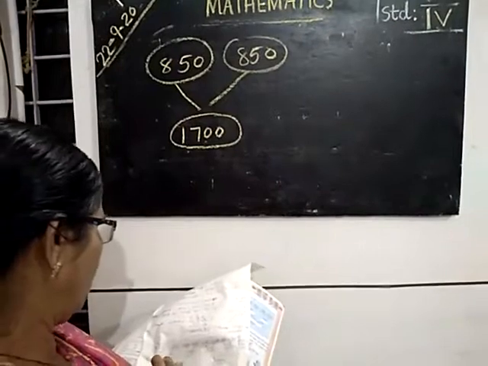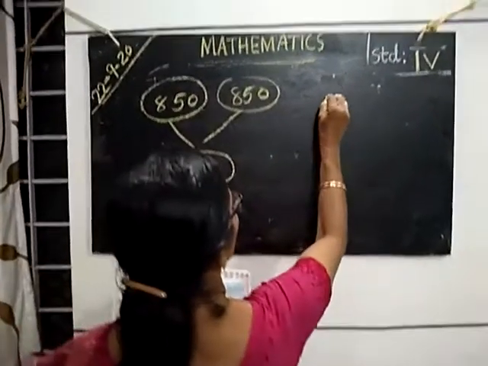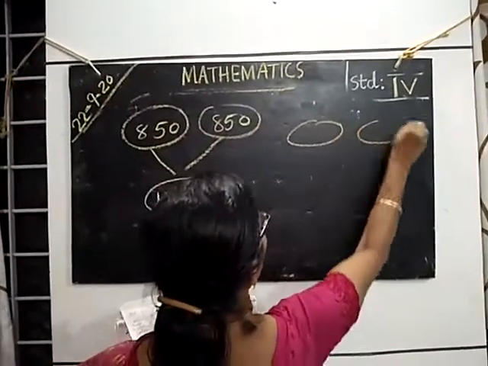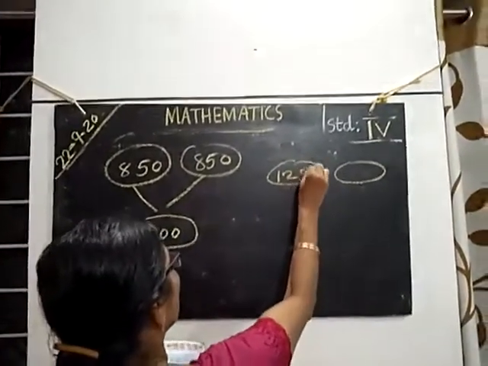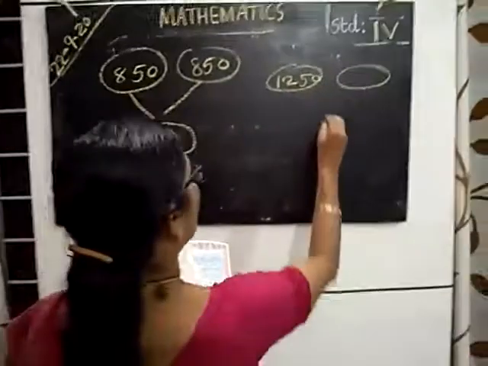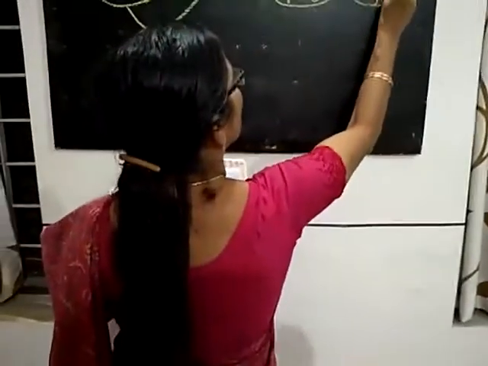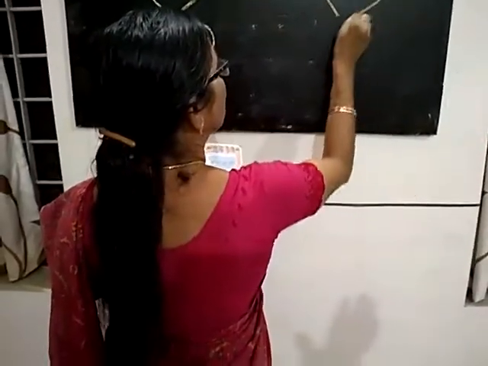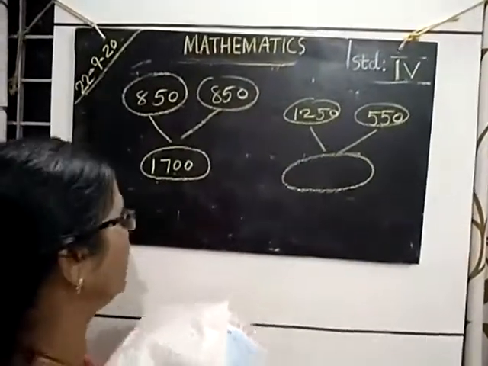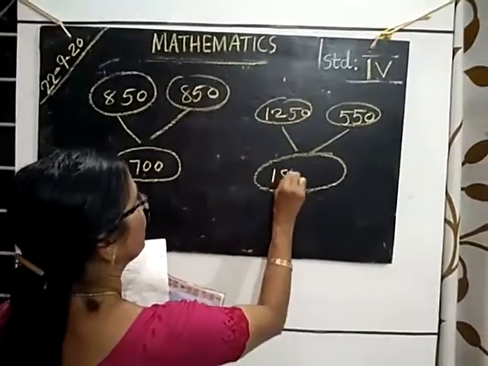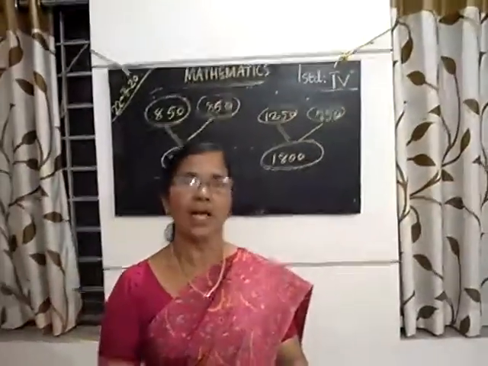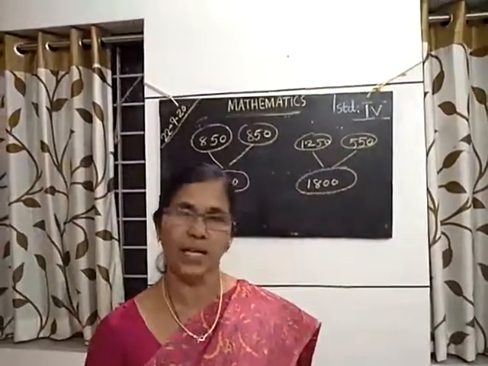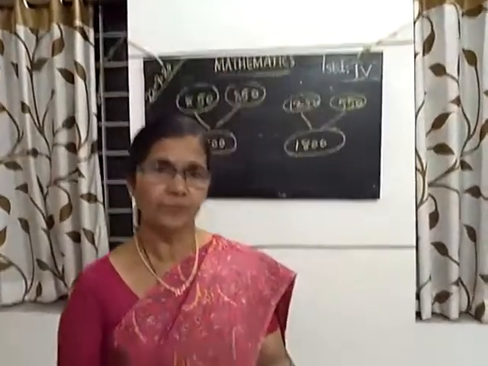Then the next one: 1,250 and 550. You add both these numbers. What will be the answer? 1,800. Like that, you can add the numbers and do it as homework. Okay. Thank you.